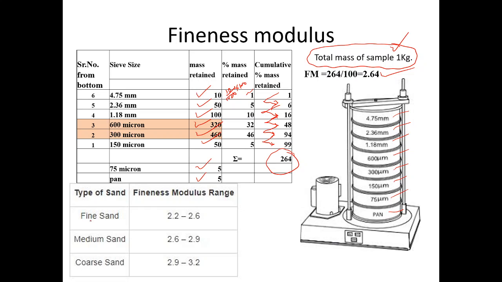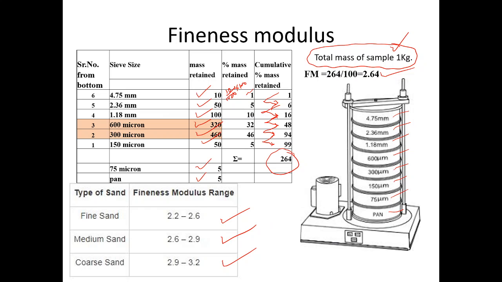The sand is said to be fine when the fineness modulus is between 2.2 to 2.6. Medium sand, the fineness modulus is 2.6 to 2.9. Coarse sand, the fineness modulus is between 2.9 to 3.2.